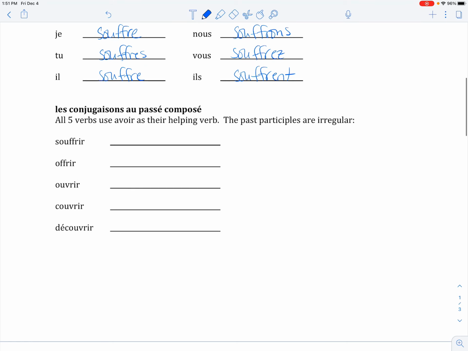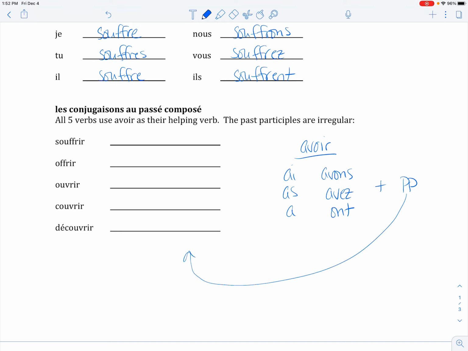When you conjugate these in the passé composé, all 5 of these verbs are going to use avoir as their helping verb, which means the first word of your conjugation is going to be j'ai, tu as, il et l'on a, nous avons, vous avez, ils, elles, ont, plus the past participle. And these past participles are right over here.